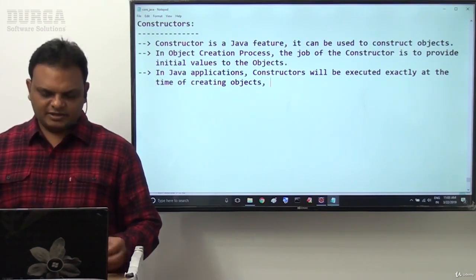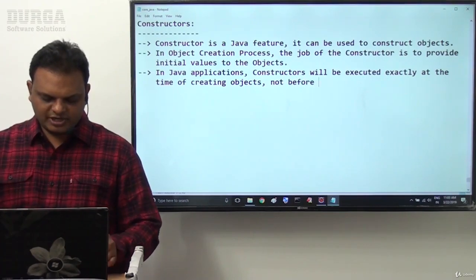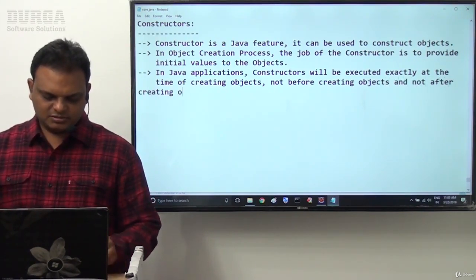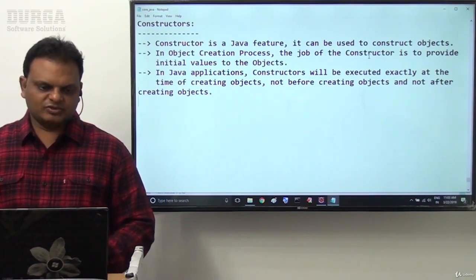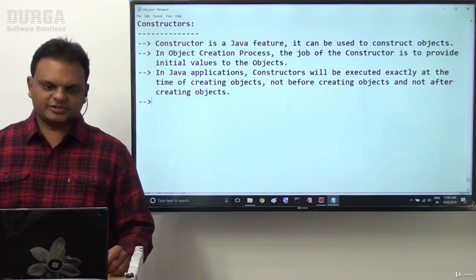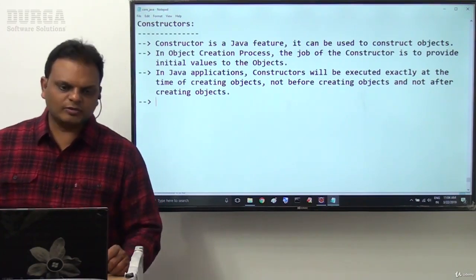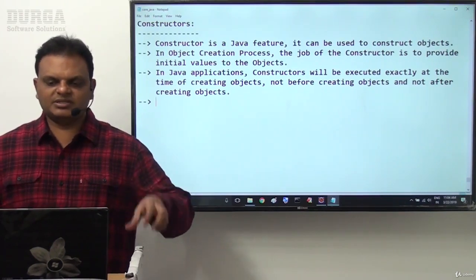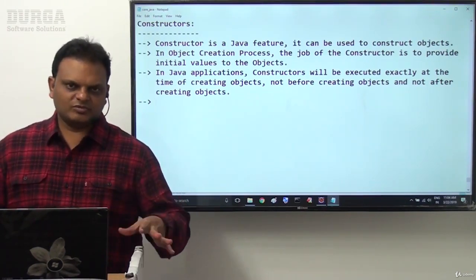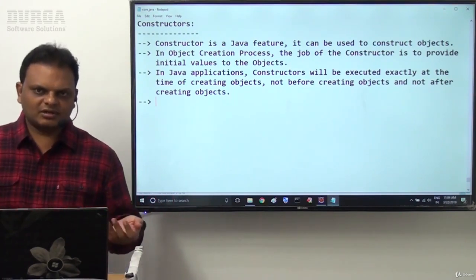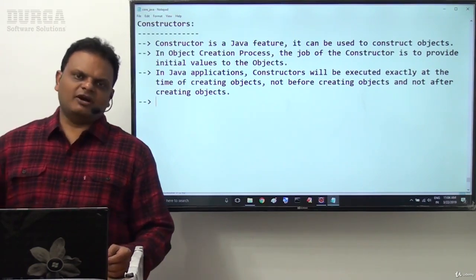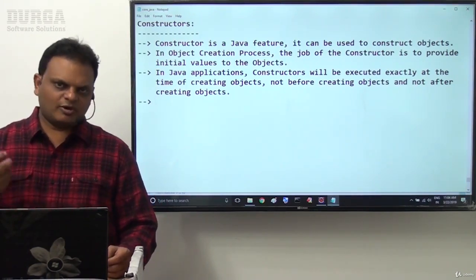Here itself I am giving clarity now. Not before creating objects, and not after creating objects. Constructors are executed exactly at the time of creating objects. That is the point about constructor execution. In Java applications, constructors are executed exactly at the time of creating objects, not before and not after.